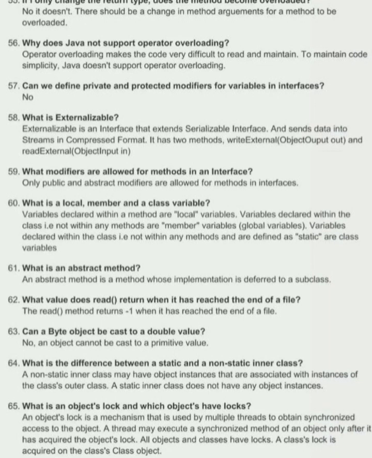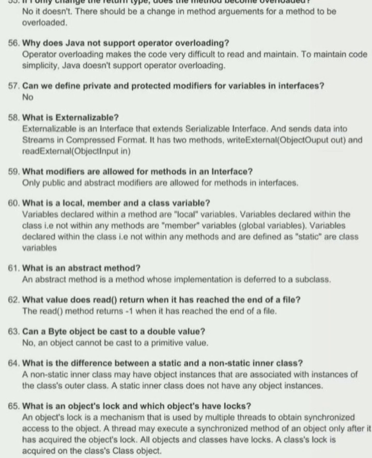60. What is a local, member, and a class variable? Variables declared within a method are local variables. Variables declared within the class, i.e. not within any methods, are member variables, global variables. Variables declared within the class, i.e. not within any methods, and are defined as static, are class variables. 61. What is an abstract method? An abstract method is a method whose implementation is deferred to a subclass.